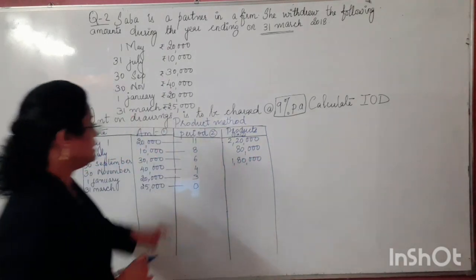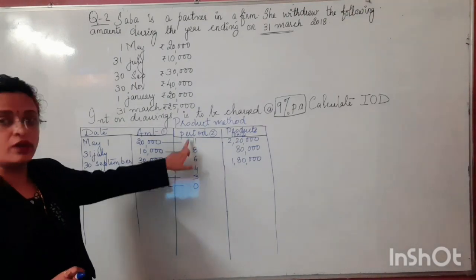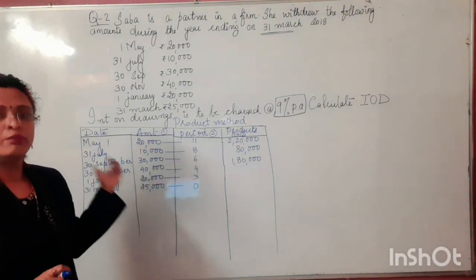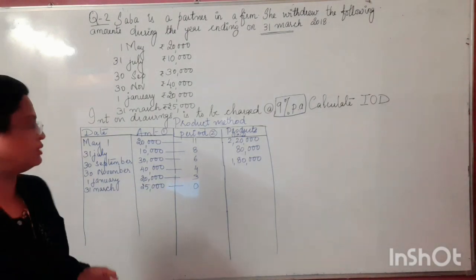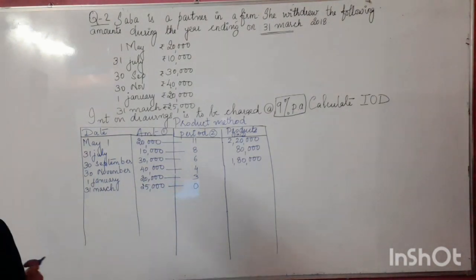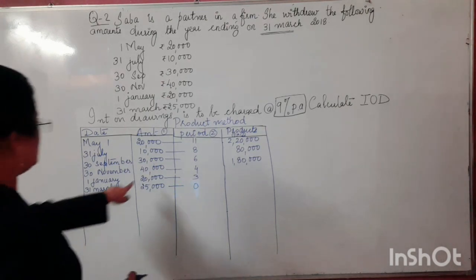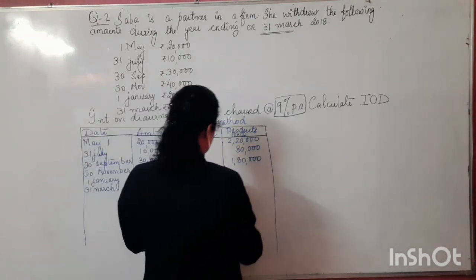1,80,000. Okay children, we are following the same thing which we discussed in the previous method. There is no change in that. It's followed very similar to that. Now the next is 40,000 into 4. To calculate the product here, how much is it?